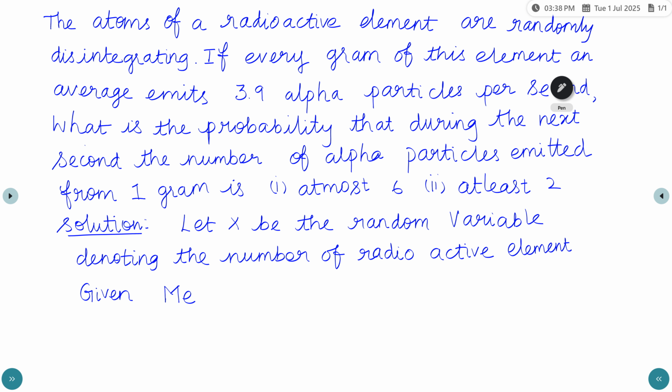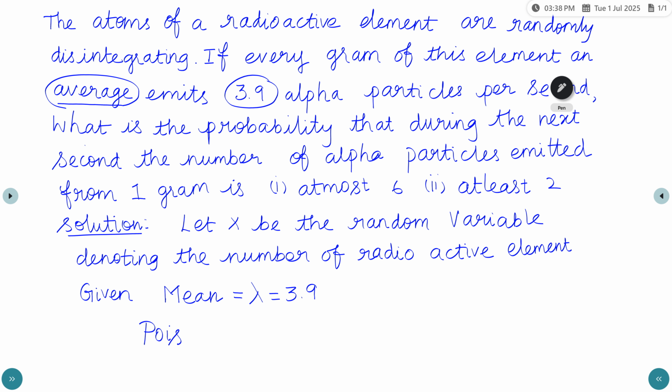So given the mean value, they gave that the average value is 3.9. That means the mean value lambda equals 3.9. Here there are unlimited outcomes, so we should use the Poisson distribution.